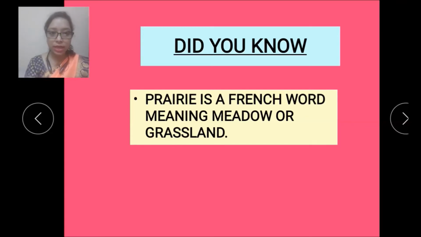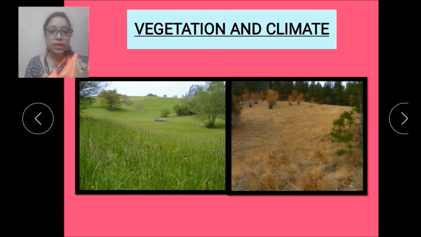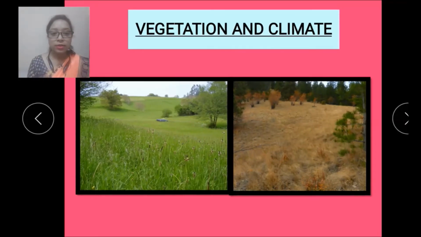Now let's see next. So here is the vegetation and climate of prairies. Here you can see the prairies are a vast stretch of flat land covered by miles and miles of grass. You can see grass everywhere over there.